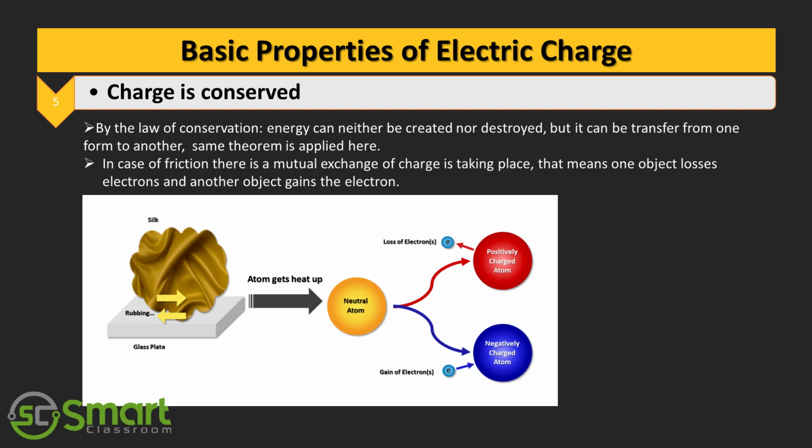By the laws of conservation, energy can neither be created nor be destroyed, but it can transfer from one form to another. The same theorem is applied here. In the case of friction, there is a mutual exchange of charge taking place. That means one object loses electrons and another object gains the electrons.